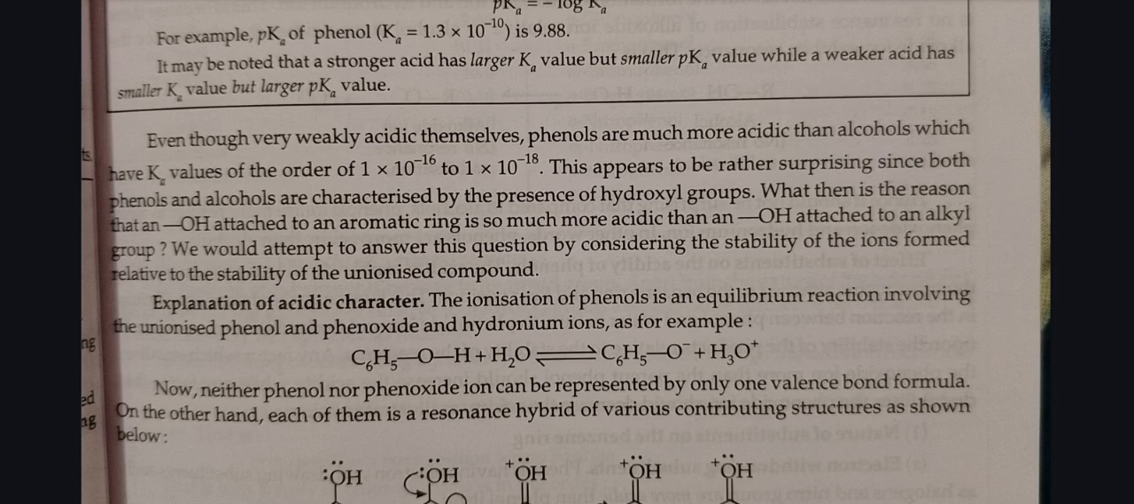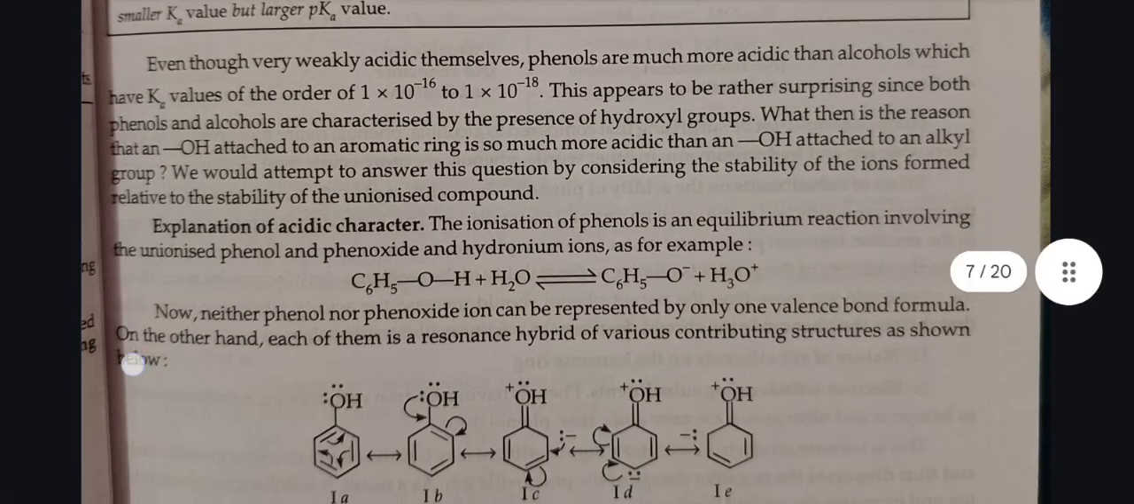This appears to be rather surprising since both phenols and alcohols are characterized by the presence of hydroxyl groups. What then is the reason that an OH attached to an aromatic ring is so much more acidic than an OH attached to an alkyl group? We would attempt to answer this question by considering the stability of ions formed relative to the stability of the unionized compound.